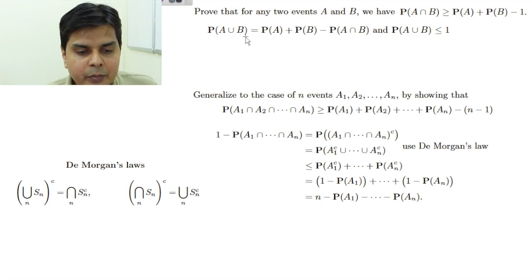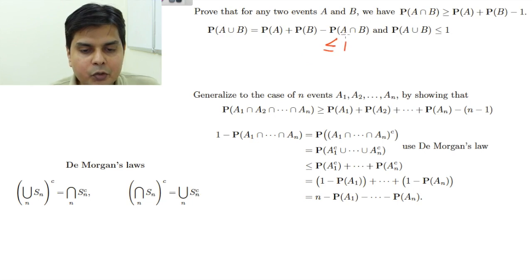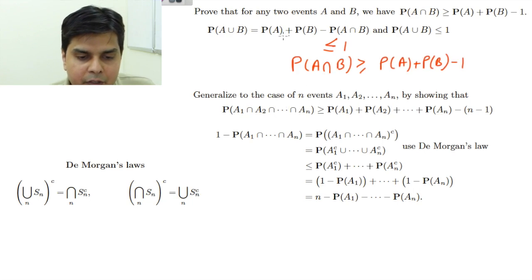You take P(A union B) equals P(A) plus P(B) minus P(A intersection B). Now what is P(A union B)? This P(A union B) has to be less than or equal to 1, so this whole is less than or equal to 1. So when I take P(A intersection B) to this side, I will get P(A intersection B) is greater than or equal to P(A) plus P(B) minus 1. Okay. Now the same result can be generalized to n events also.